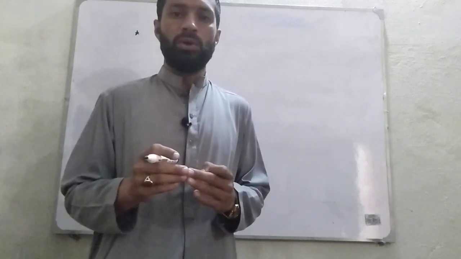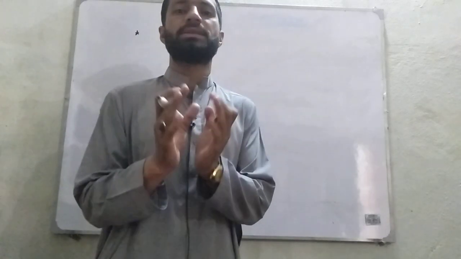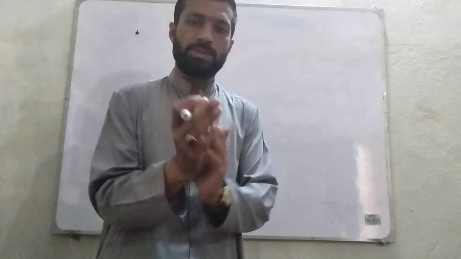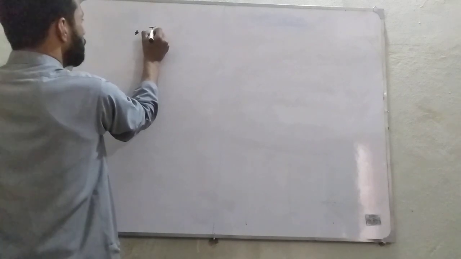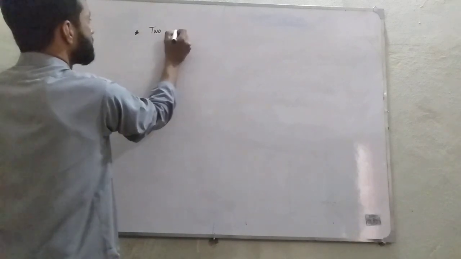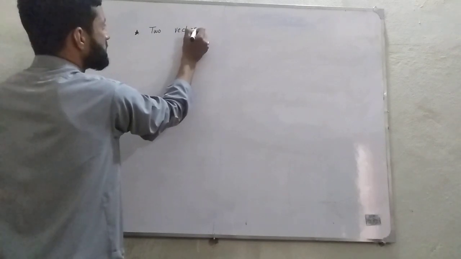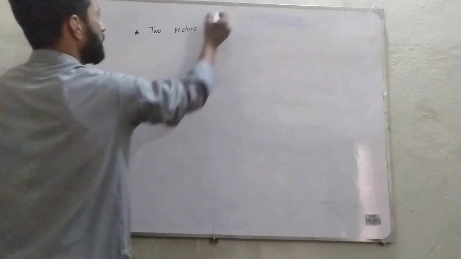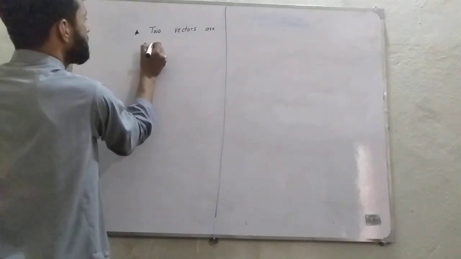And whenever two vectors are anti-parallel, their resultant will be minimum. You can solve a lot of MCQs on this fact. The first fact is when two vectors are parallel, their resultant is maximum.